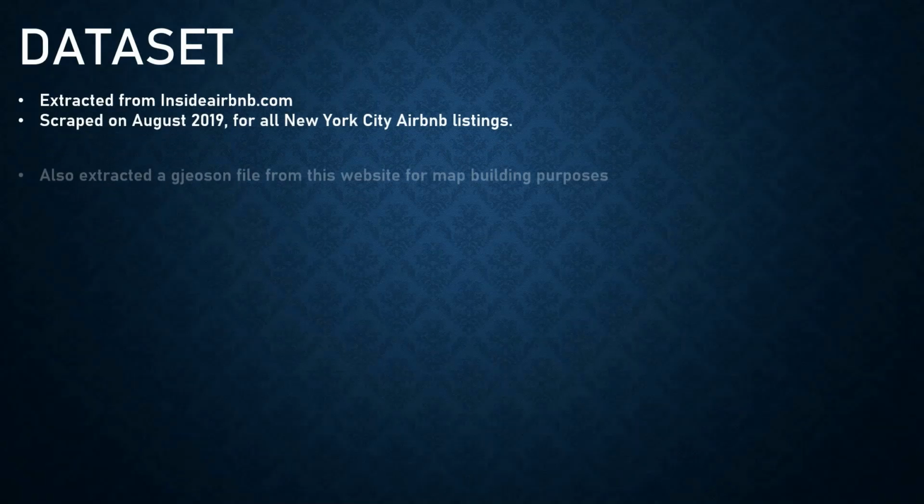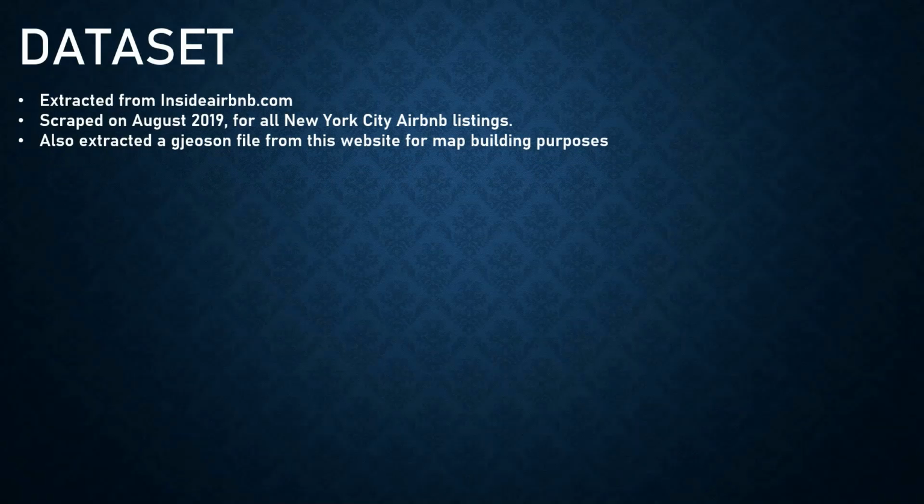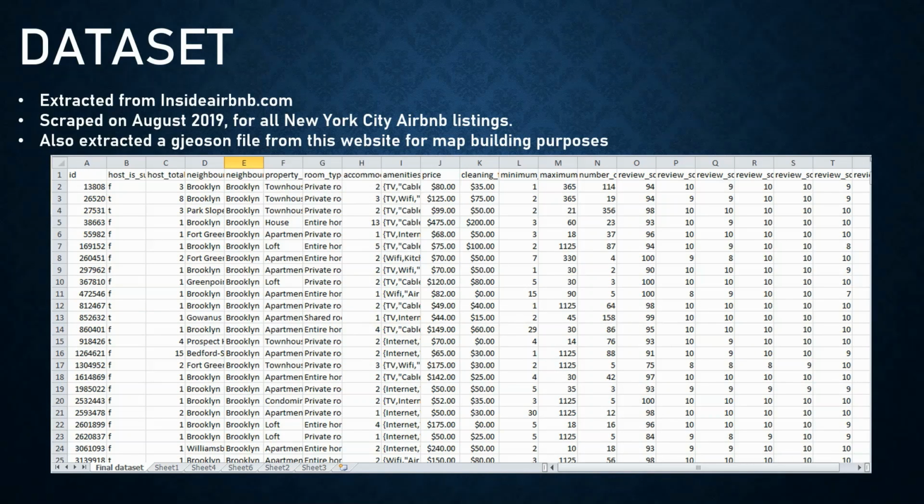The dataset that we have used for this project is from InsideAirbnb.com, which is an anti-Airbnb lobby group that scraped Airbnb listings, reviews, and calendar data for multiple cities around the world. The data we have used in our project was scraped in August 2019, and it contained information on all New York Airbnb listings that were live on that site in that month. A GeoJSON file of New York City boroughs was also used in this project for mapping purposes.